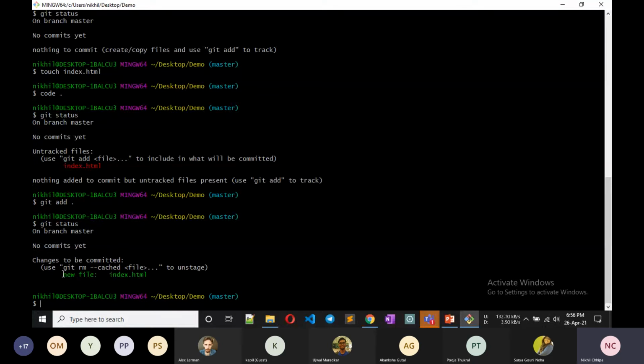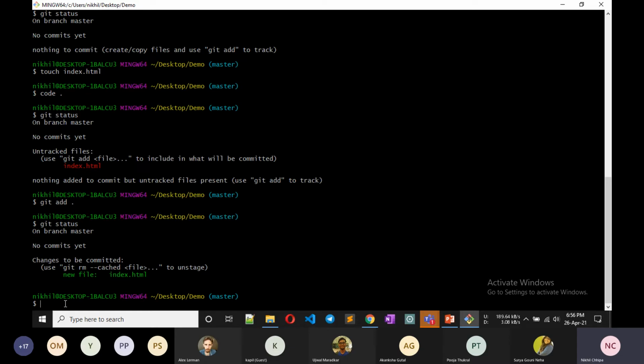Now this file is included and now we have to commit, which means we save that file and tell git that at that time I made changes in it, so in future if I need to see what changes I did, I can see.